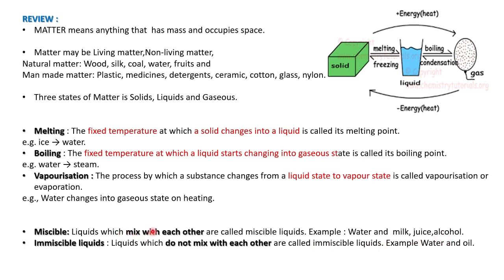It will not be in two separate layers. They mix up with each other, and we can see a single solution. That is known as miscible liquids. For example, water and milk, water and juice, and water and alcohol.